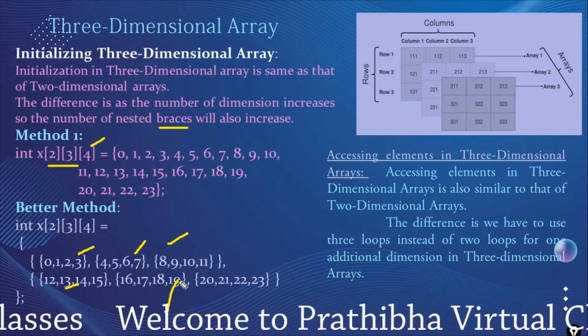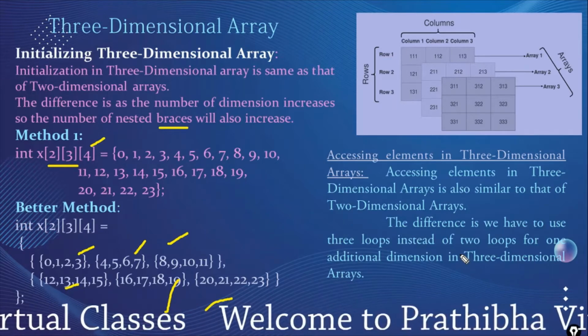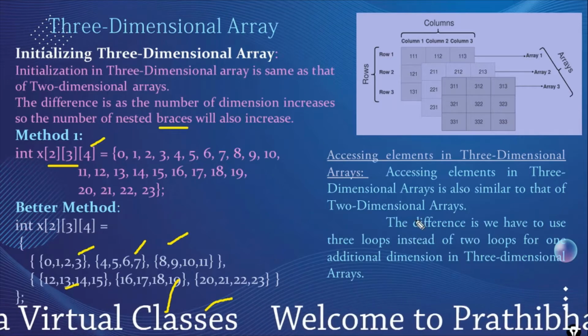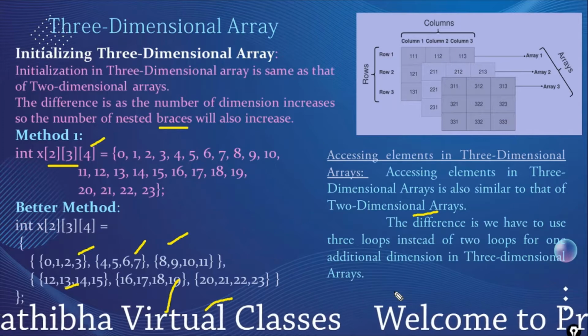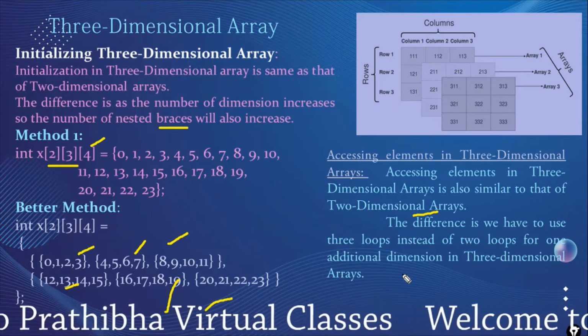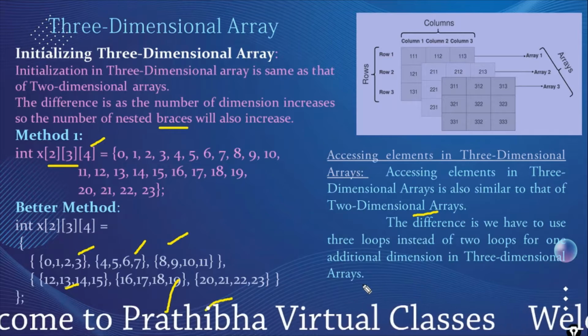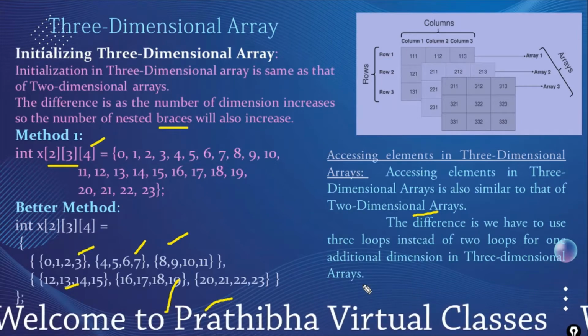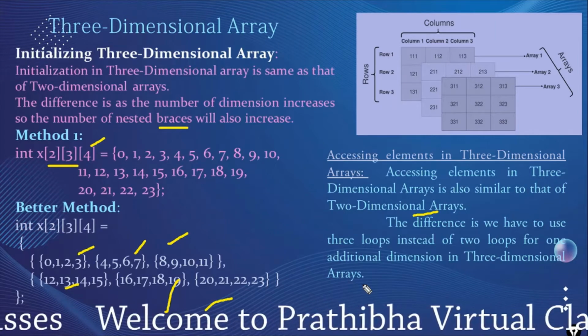Like this we can assign the values, and the elements can be accessed in a way similar to the two-dimensional array. The difference is we have to use 3 loops. For every index we need to use 1 loop. Here we have 3 dimensions, so for the 3 indices we have to use 3 loops.